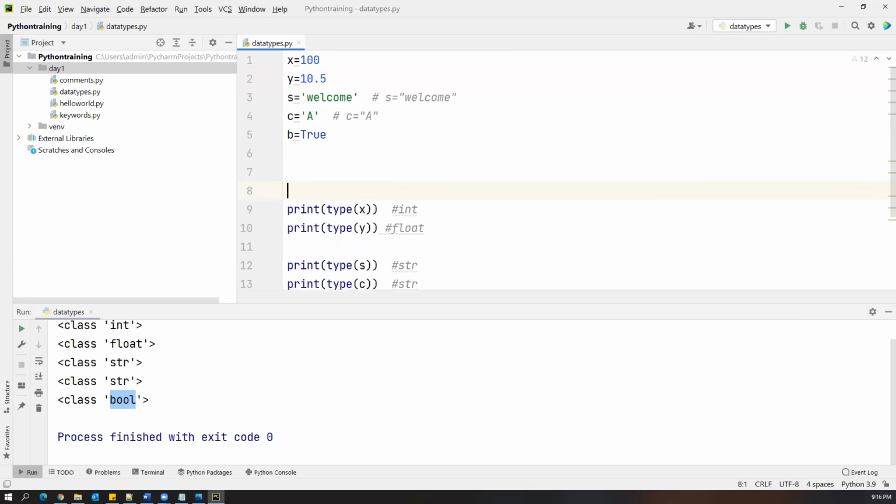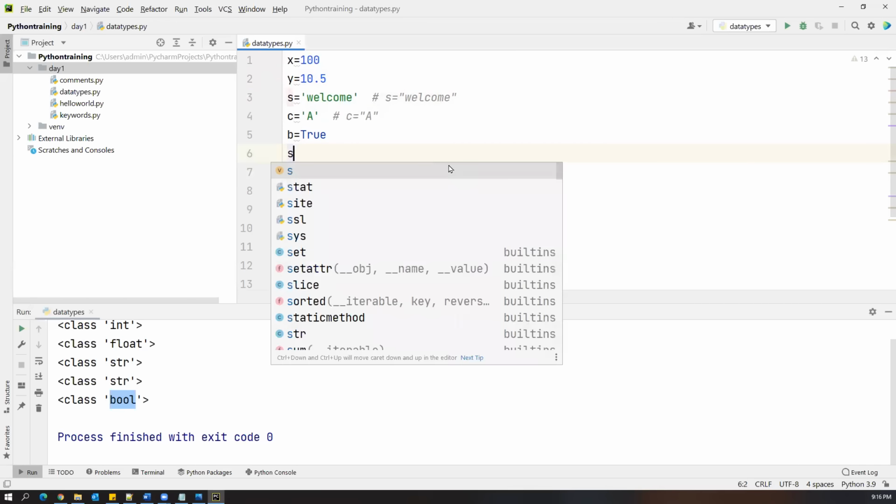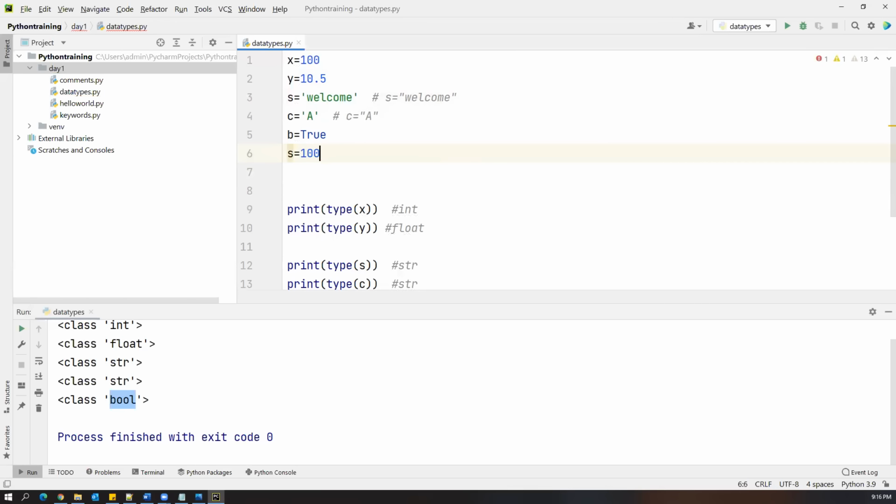Suppose if I just look at here, s equal to "welcome". What is the type of this variable? String, right? And later on in s, I can store some number also. This is also valid. So what is the type of s now? Let me show you like this.